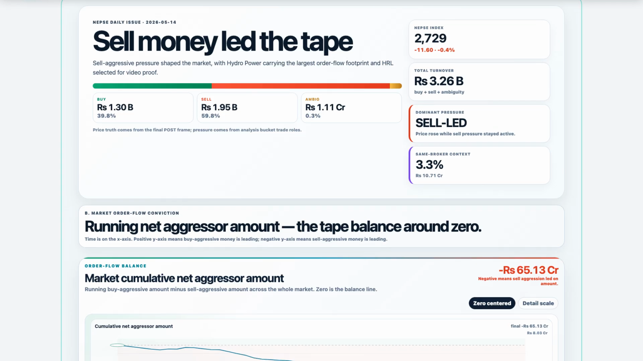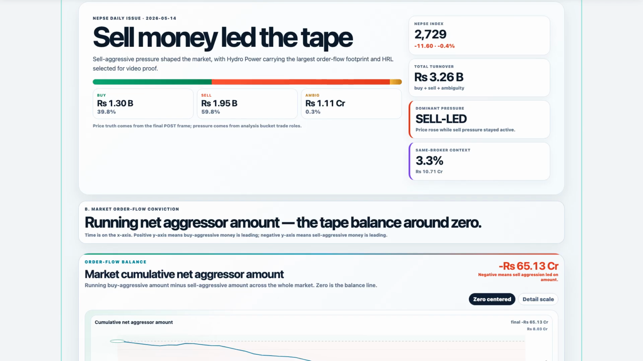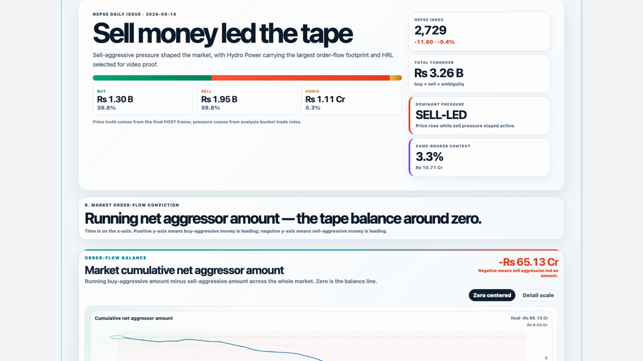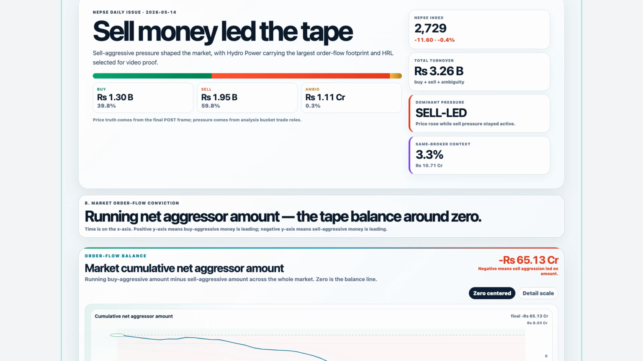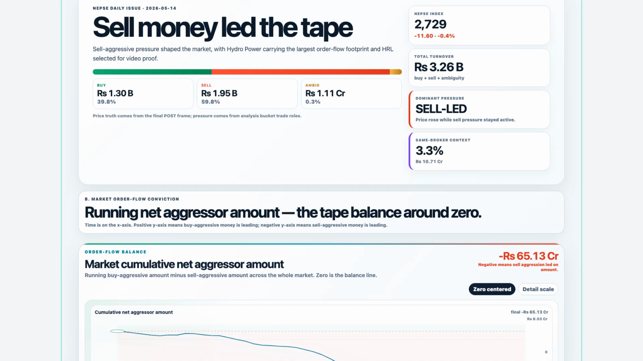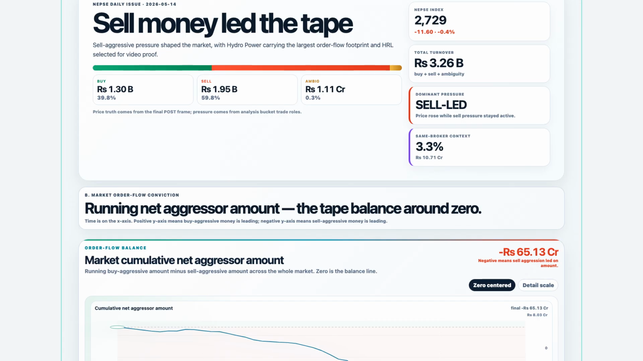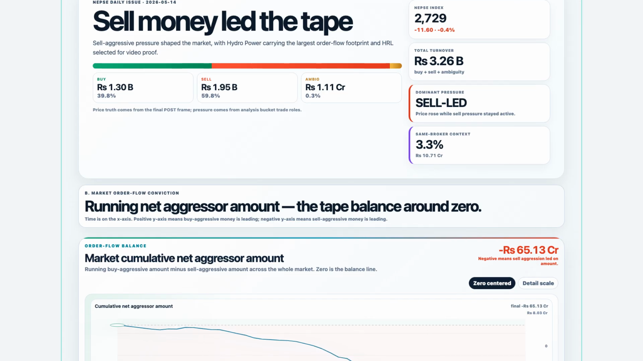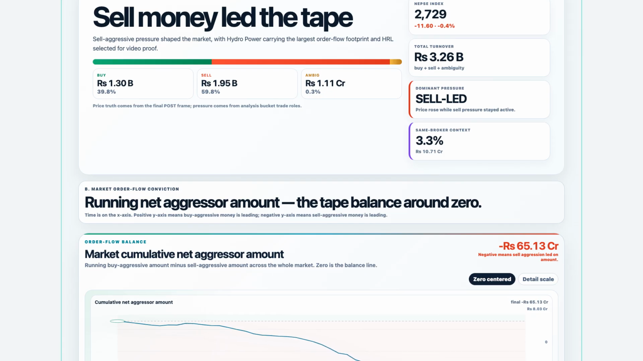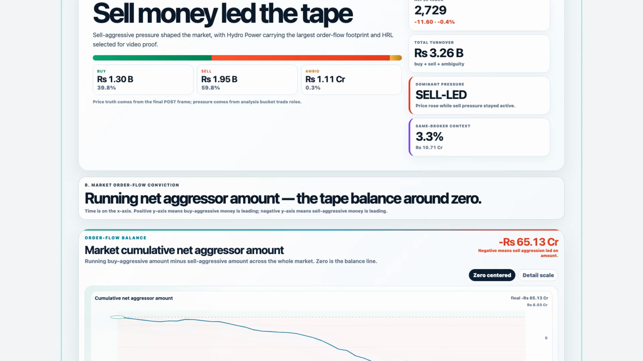The goal is to understand what happened today, how the app turns market activity into a clean story, and how a viewer can use the page as a daily digest. The headline is simple: Sell Money led the tape. NEPSE closed at 2,728.65, down minus 11.60 points, or minus 0.42%, from the previous close of 2,740.25.